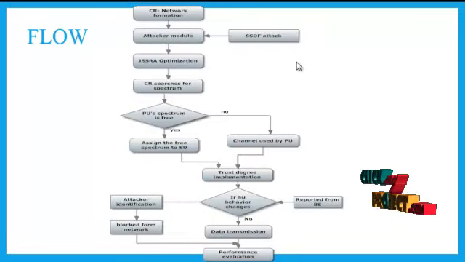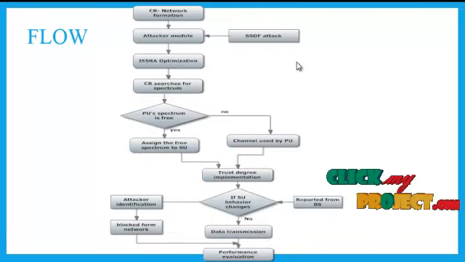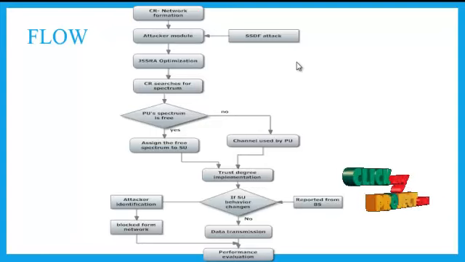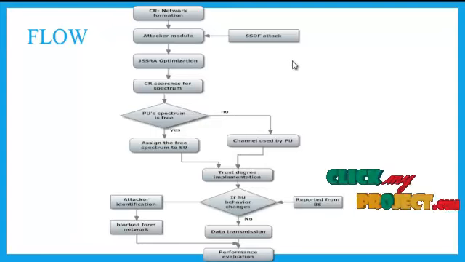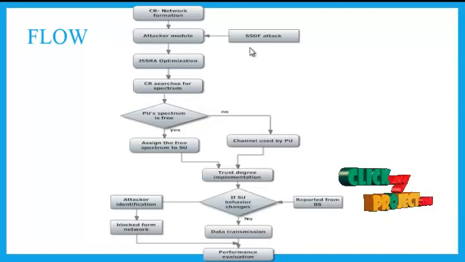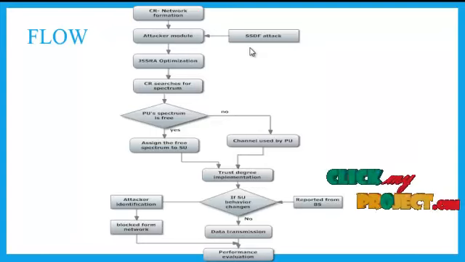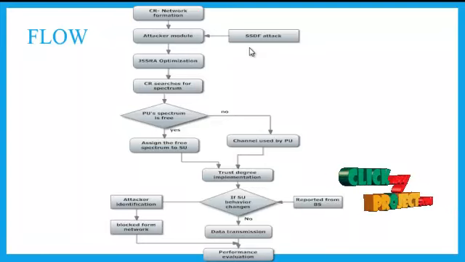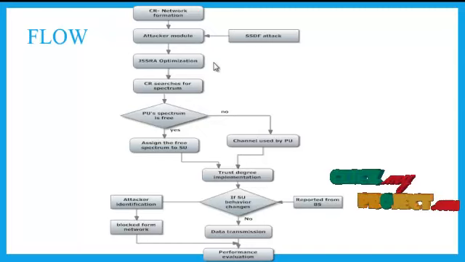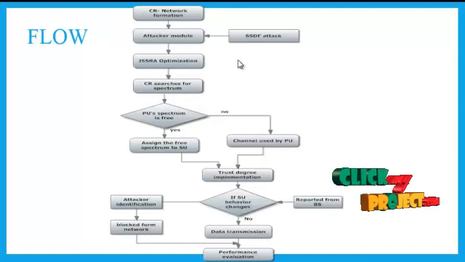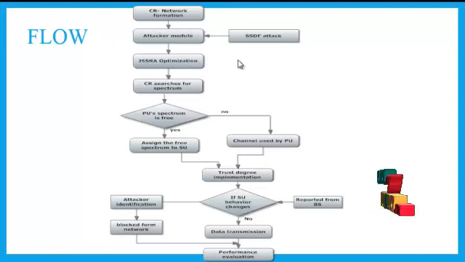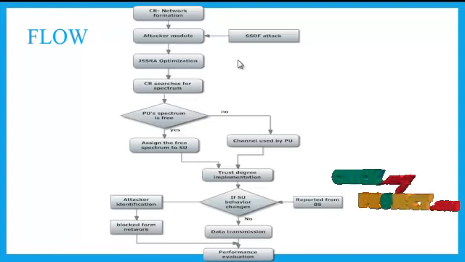Let us see the flow of our project. In our project, we have to implement a cognitive radio network and then we have to form the attacker model. So we have to identify the SSDF attack, that is spectrum sensing data falsification attack. These attacks are formed in secondary users. For identifying these attacks, we use the JSSRA optimization problem, that is joint spectrum sensing and resource allocation problem.